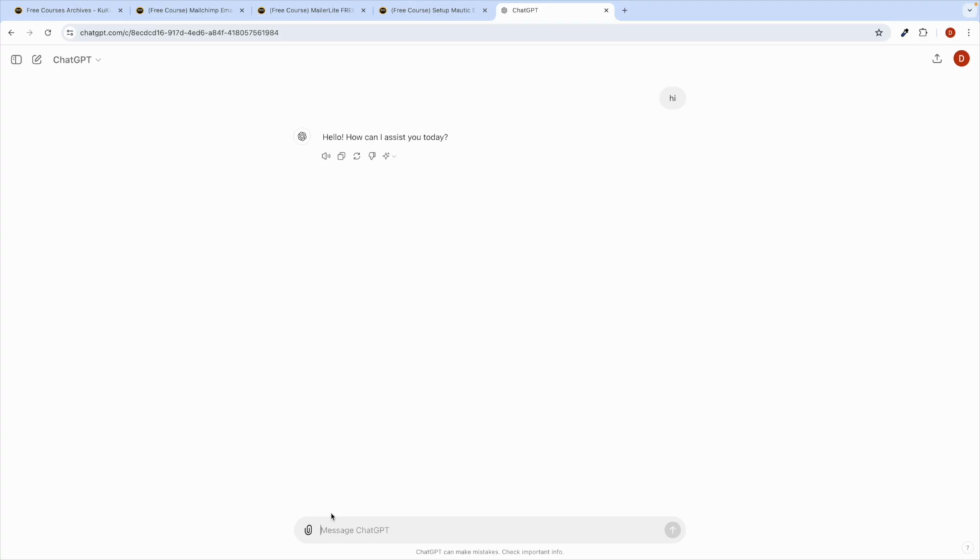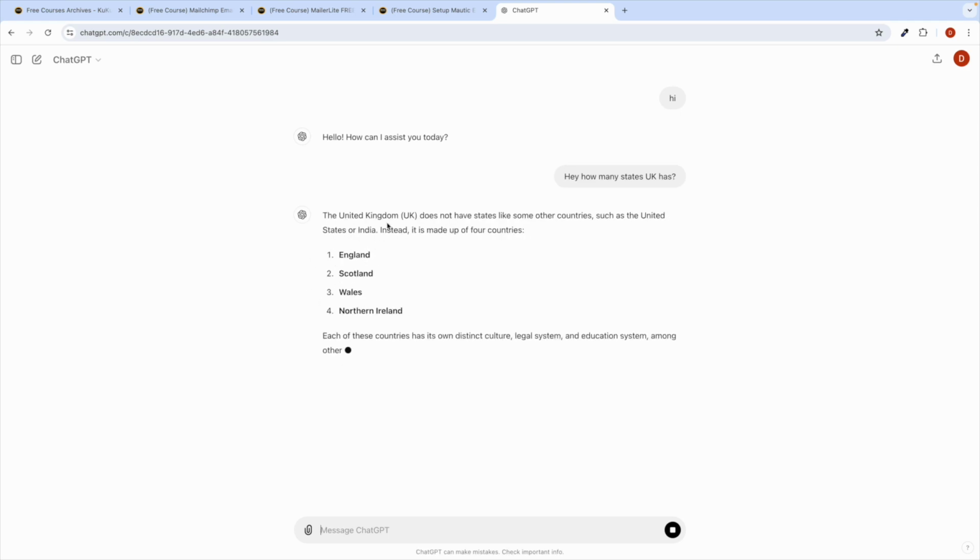For example, if I write here, hey, how many states does the UK have, click enter, it will answer you. Here you can see that the United Kingdom doesn't have any states like other countries.